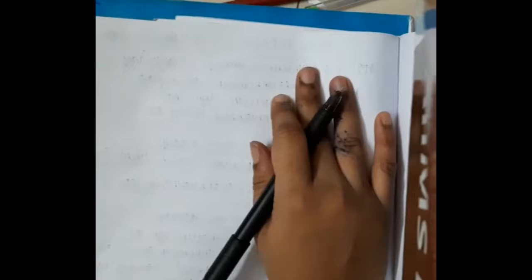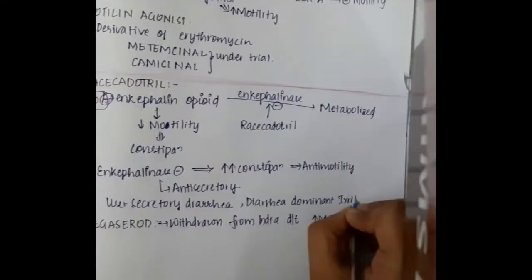One more important thing: racecadotril and tegaserod are not prokinetic agents. The prokinetic agents are only up to the motilin agonists, whereas racecadotril and tegaserod actually decrease the motility.